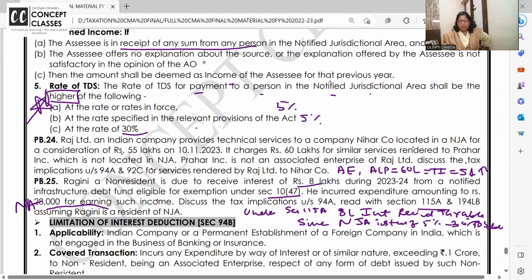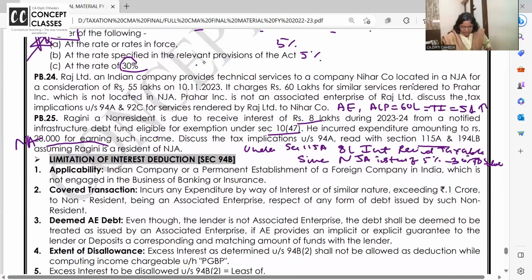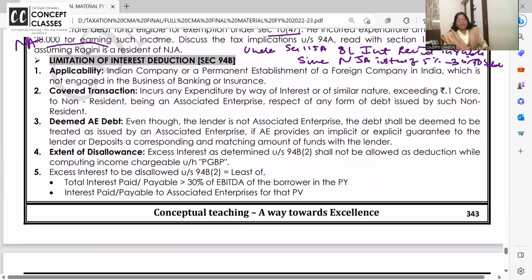क्लियर है आप सबको? Notified jurisdictional area है, and there if from them you have received the interest, though they are saying it's exempt under 10(47), generally TDS is deducted at the rate of 5%. और फिर वो exempt रहेगा क्योंकि उतना TDS तो पे कर चुके हैं. But here because it is in NJA, 5% or 30% whichever is higher, तो 30% के रेट से टैक्स लग जाएगा.